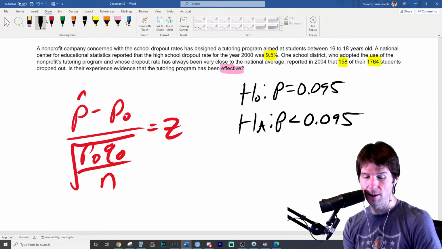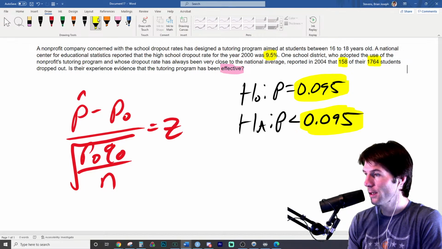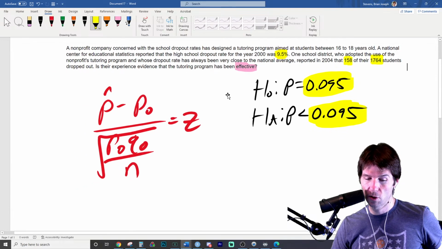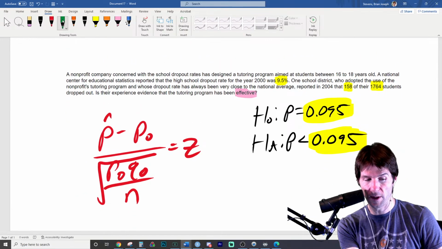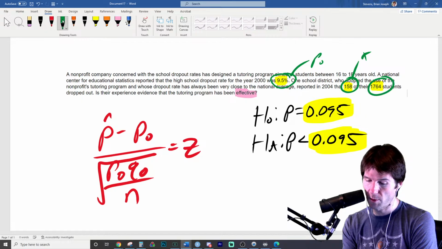So whatever you put right here in this spot, this is P equals P naught. P, the true proportion, is equal to something we hypothesize it to be. So with us hypothesizing something, over here this is going to be the hypothesized proportion. This is the number of successes out of the number of samples.